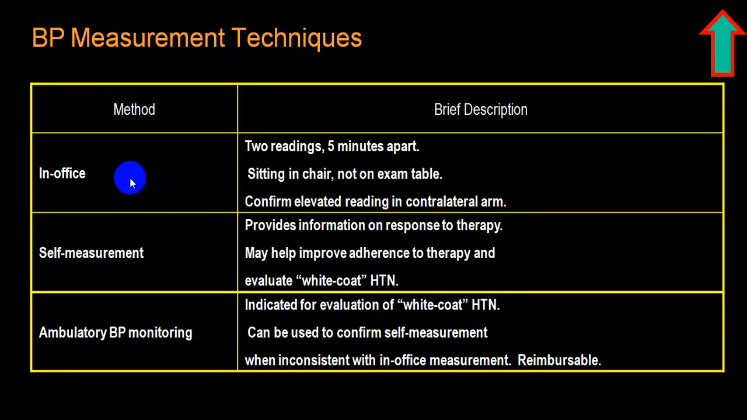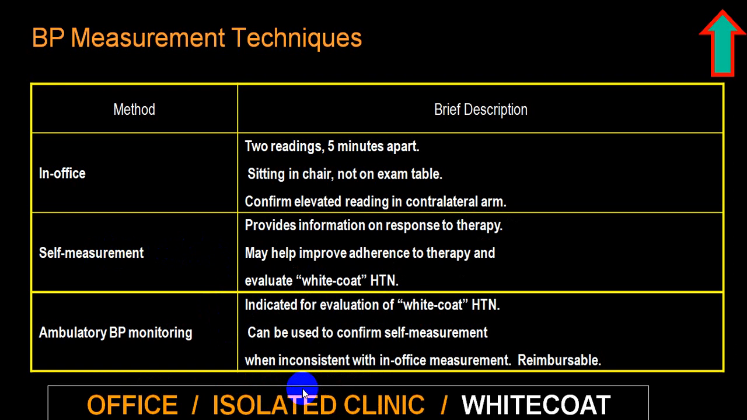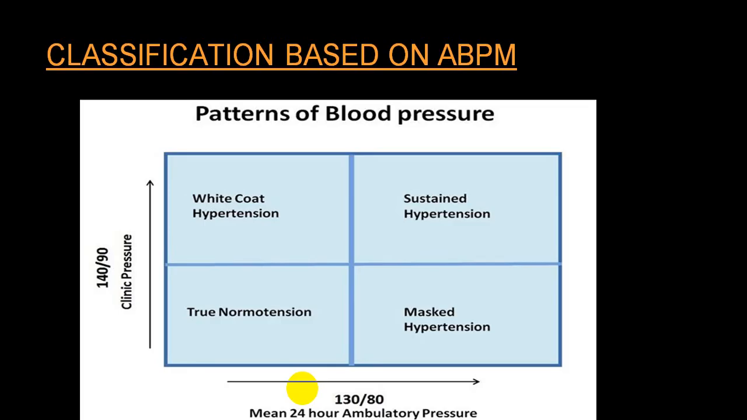I already mentioned that if the blood pressure record in office is high and at home it is normal, it is white coat hypertension. And if the blood pressure record in office is normal and blood pressure record at home is high, it is called mask hypertension. So office, isolated clinic, white coat hypertension. So white coat hypertension, sustained hypertension, mask hypertension, or normotension can be easily identified by taking a blood pressure record in clinic and ambulatory blood pressure recording.